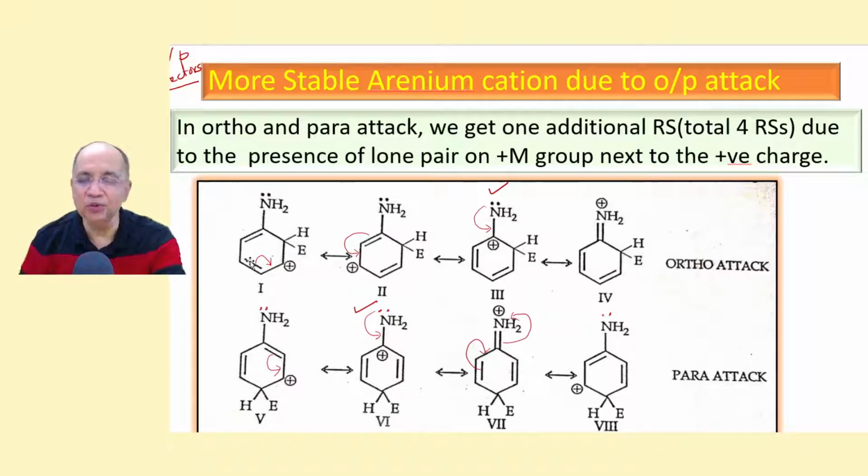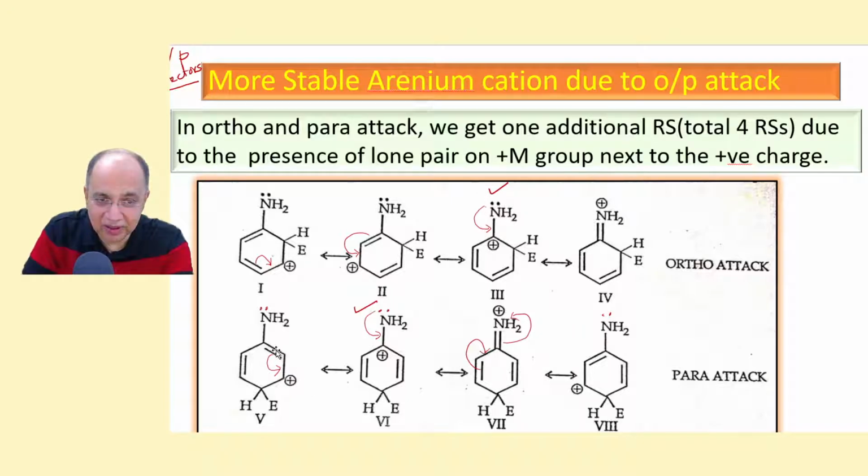Anyone teaches you, you can understand it. Now see, this is the ortho attack. E is attacking at the ortho position, so the plus charge is in the adjacent carbon. Then we draw the other RS, then the third RS, where you find a positive charge next to the heteroatom, you get the fourth RS. Same thing happens, this is para attack.